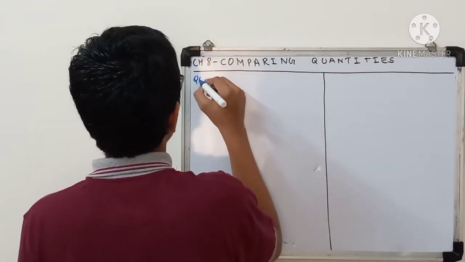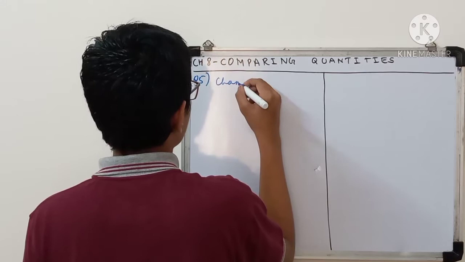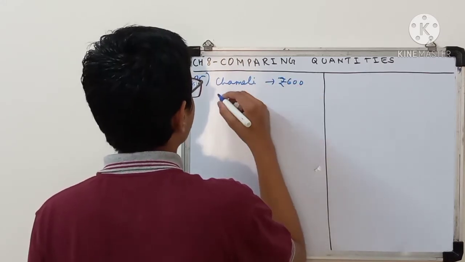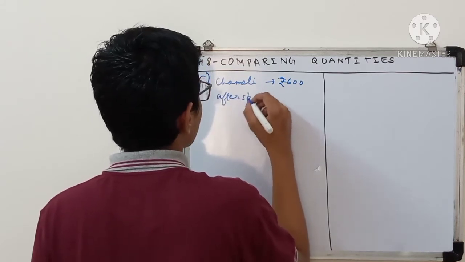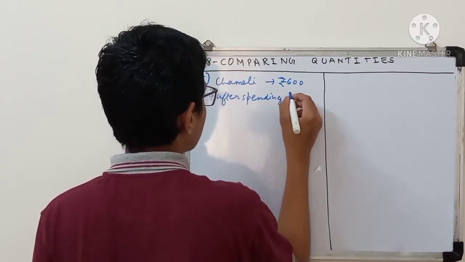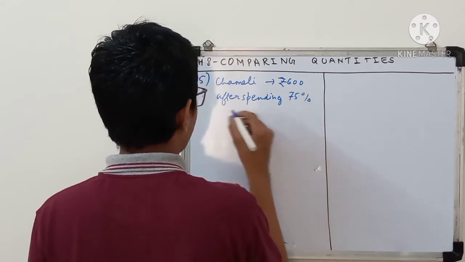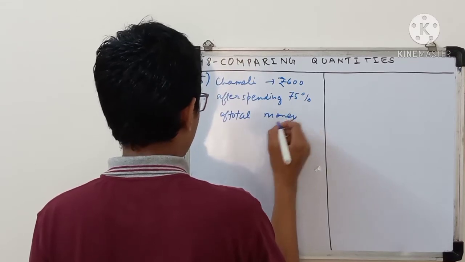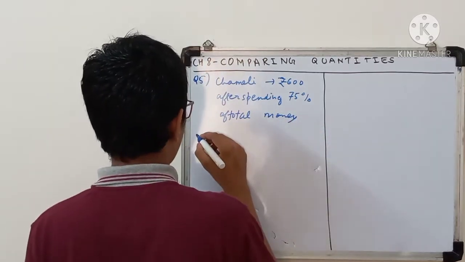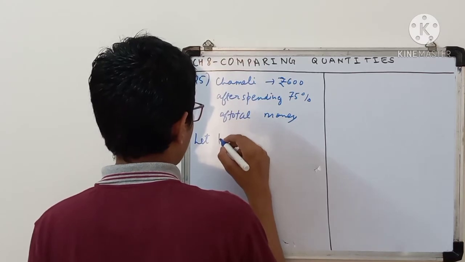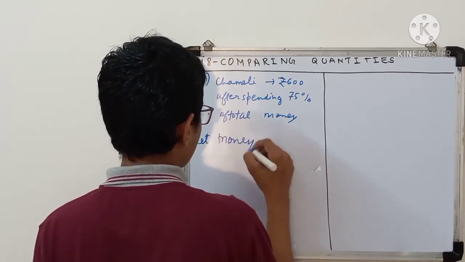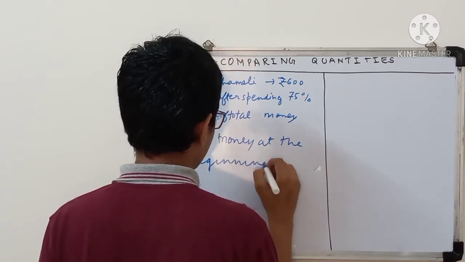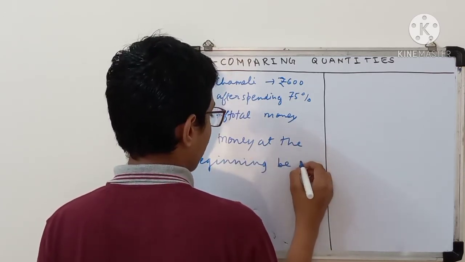Question number 5 says that Chameli, a girl, had rupees 600 after spending 75% of her total money. So you have to find out the total money which she had in the beginning. For that, let the money at the beginning be rupees x.